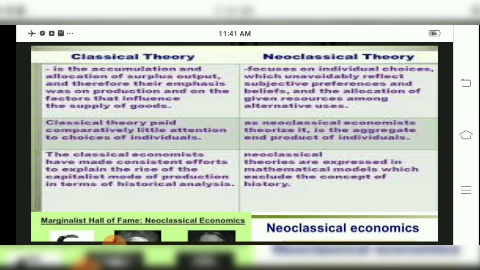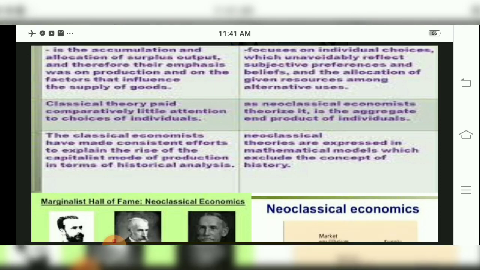So classical theory paid comparatively little attention to choices of the individual. Neoclassical is the aggregate and product of individuals. So classical economists, children, have made consistent efforts to explain the rise of the capitalist mode of production in terms of historical analysis, and neoclassical theory is also expressed in mathematical models which exclude the concept of history.